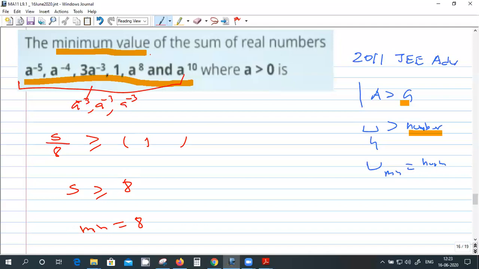Is it clear? Yes, sir. This sum is, yes.